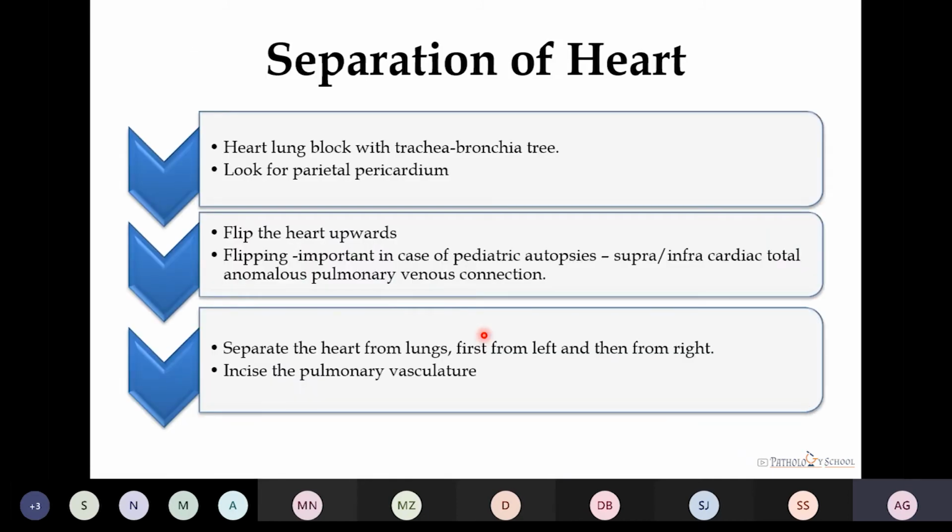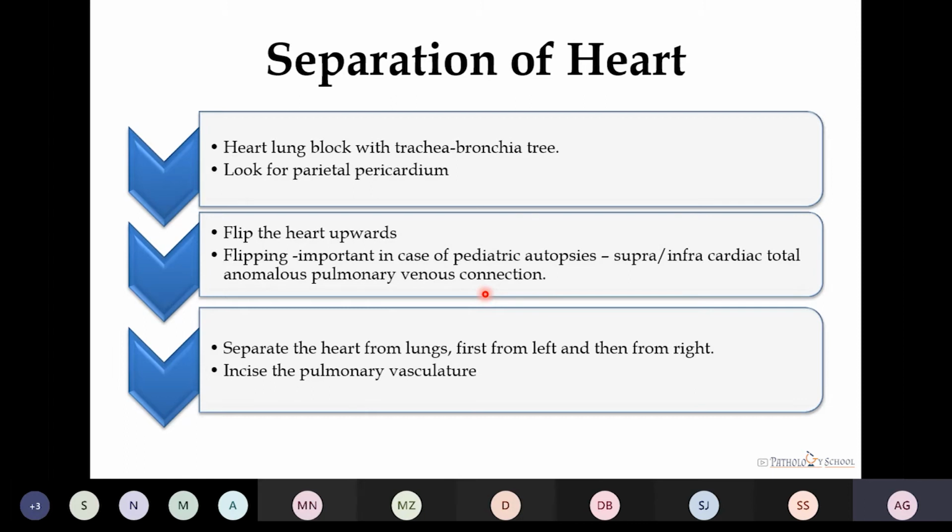After fixation, we do the separation of the heart. For separation of the heart, first we look at the parietal pleura, then we need to flip the heart upwards. This flipping is a difficult process when the heart is normal because of the pulmonary venous and pulmonary arterial connections. But this flipping becomes easy whenever there is a supra or infracardiac total anomalous pulmonary venous connection. So this point of flipping is very important and it should be very carefully done.